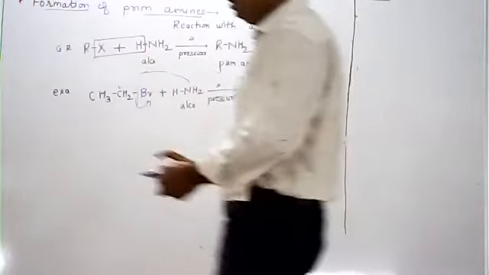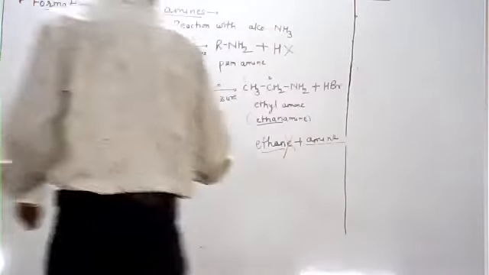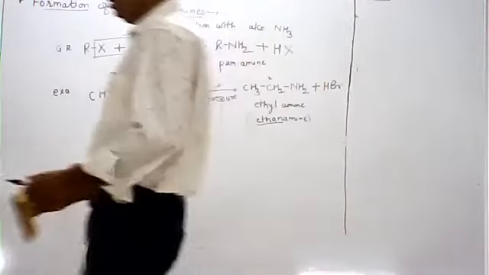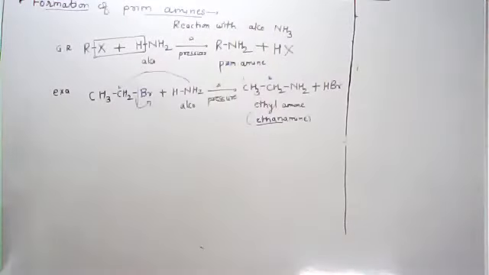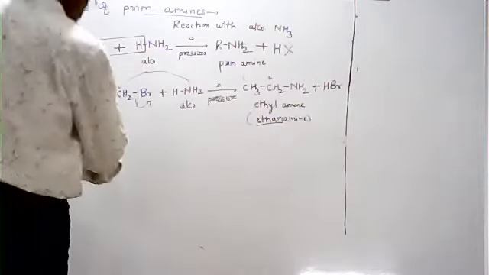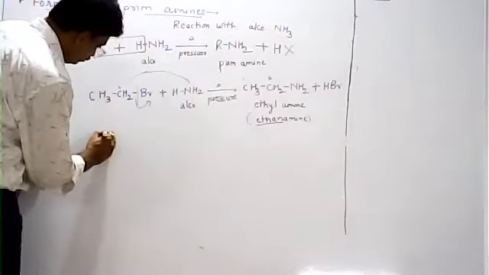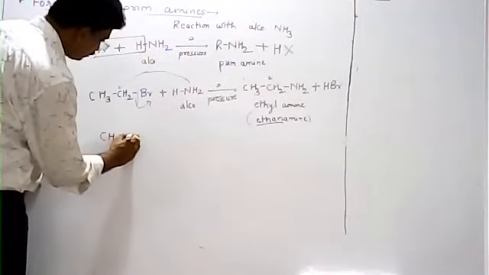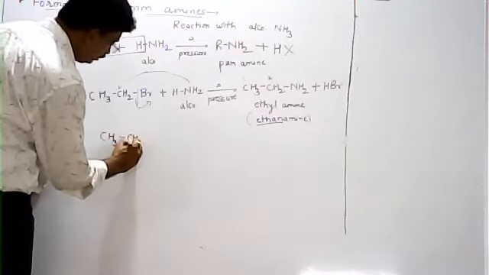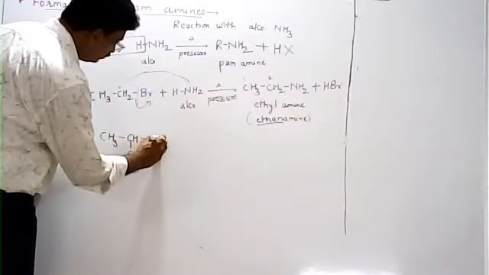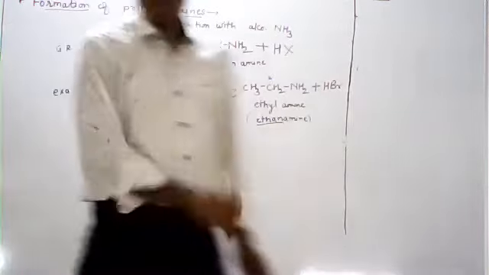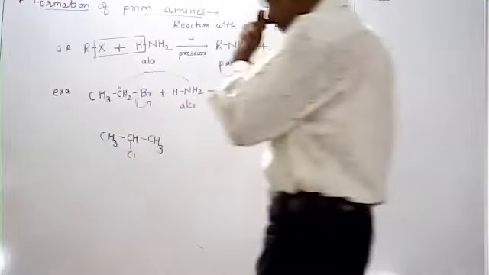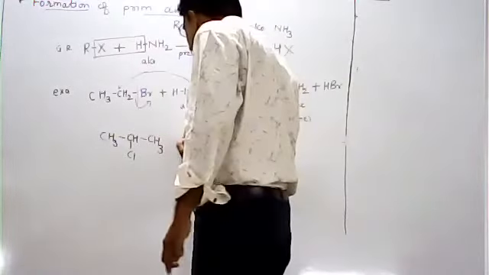Next, another example. Suppose CH3CHClCH3. What is the name of this compound? This is isopropyl chloride.